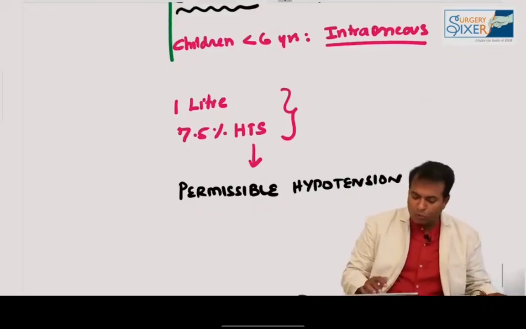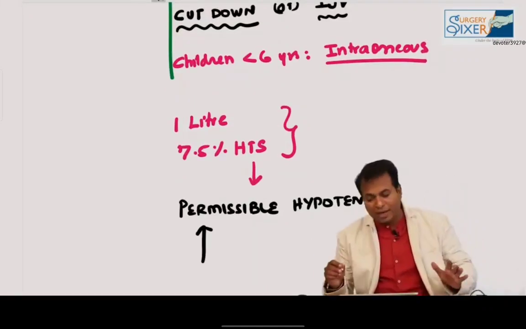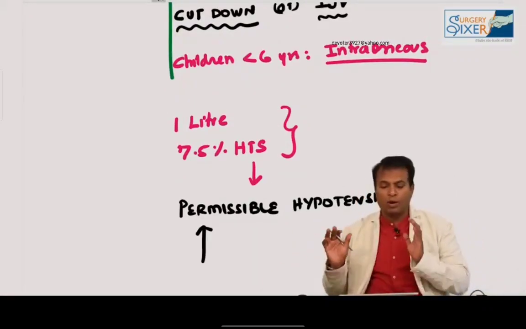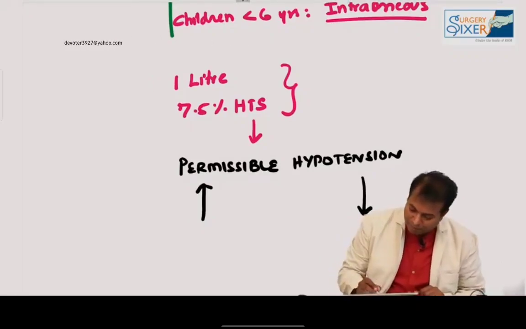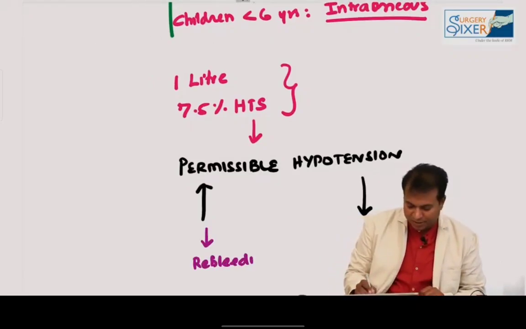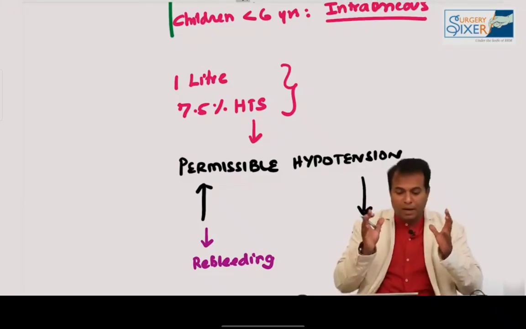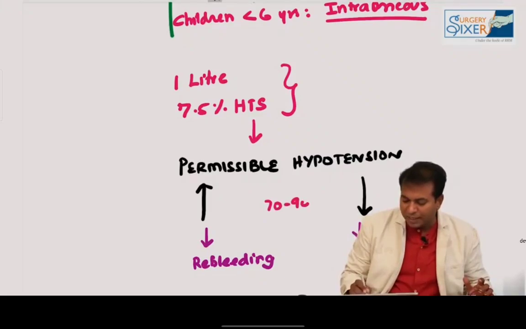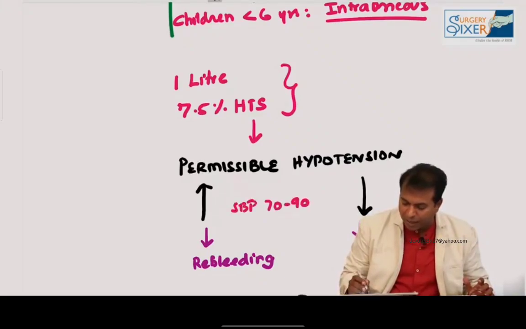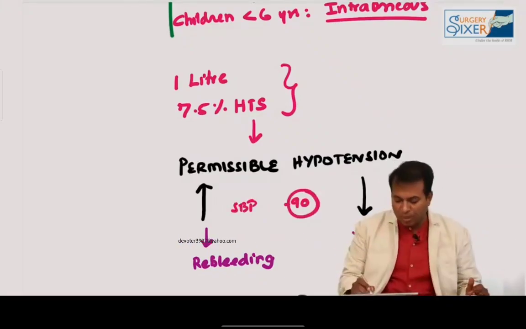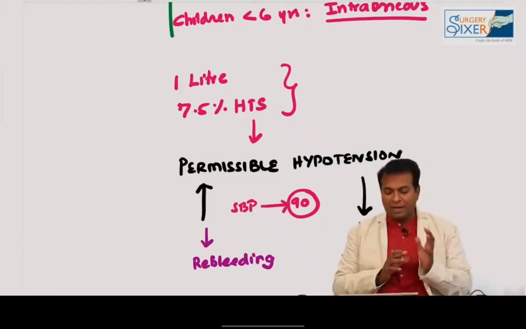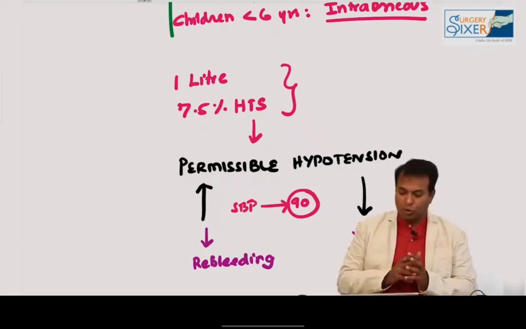Please remember, the BP should not go very high or normal. At the same time, it should not go very low, so that patients do not go into low perfusion. For example, if it is very high, what will happen? There will be rebleeding from the already stopped bleeding spots. If it goes down, what will happen? You will have decreased brain perfusion and the patient may develop cerebral hypoxia. Therefore, we should keep the BP at a permissible level. Systolic BP should be maintained at around 90 millimeters. That will prevent rebleeding and will also prevent brain hypoxia. So this is the point you should not forget in circulation.